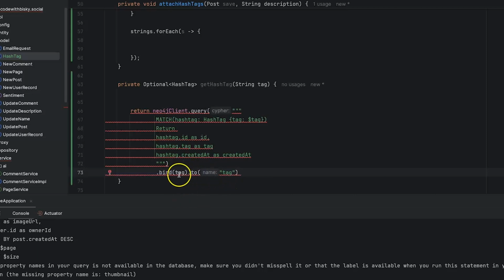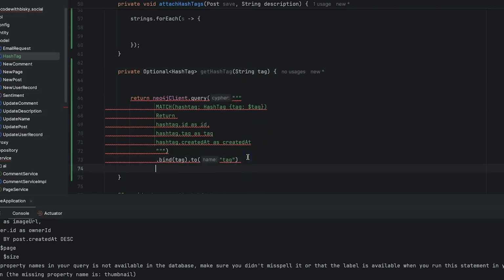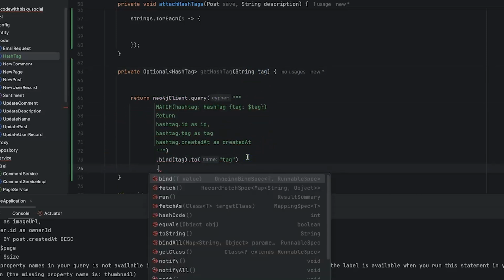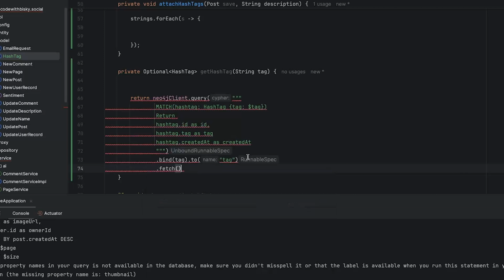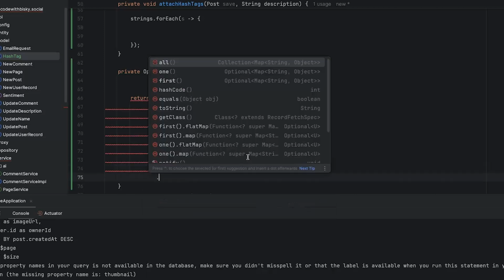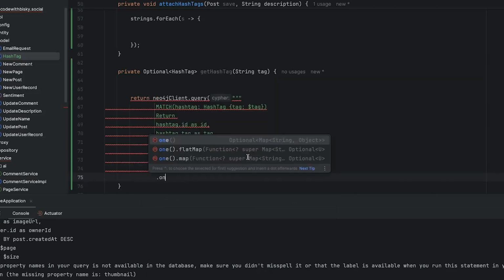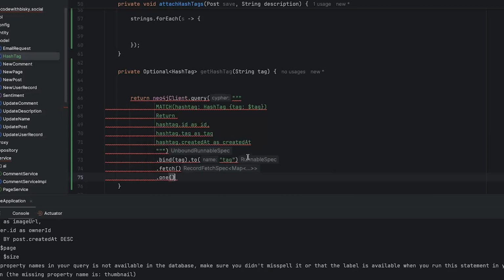We want to replace where we put dollar tag with this value, which is coming from here. This is the record that we want to find. Then from here, we just say fetch, and we expect to get one record. We are not expecting to get many records.